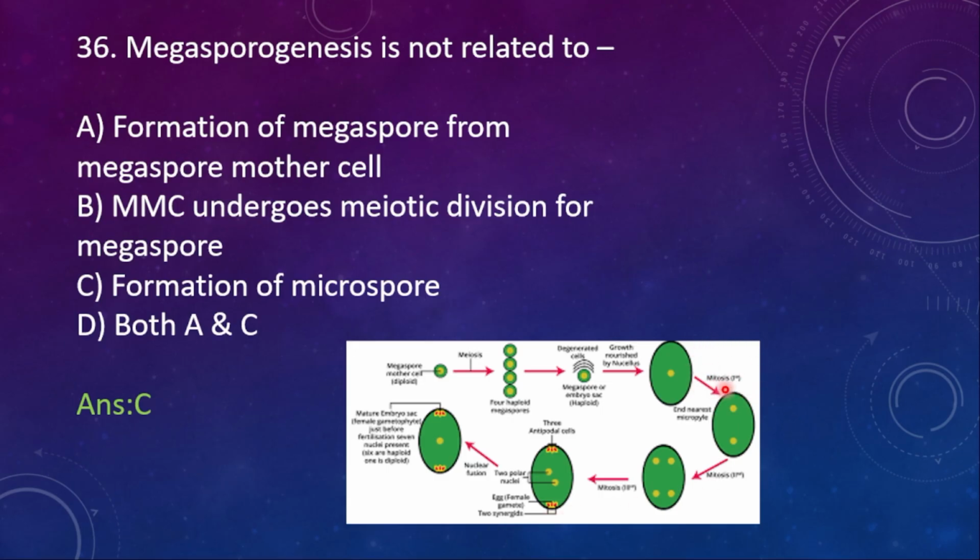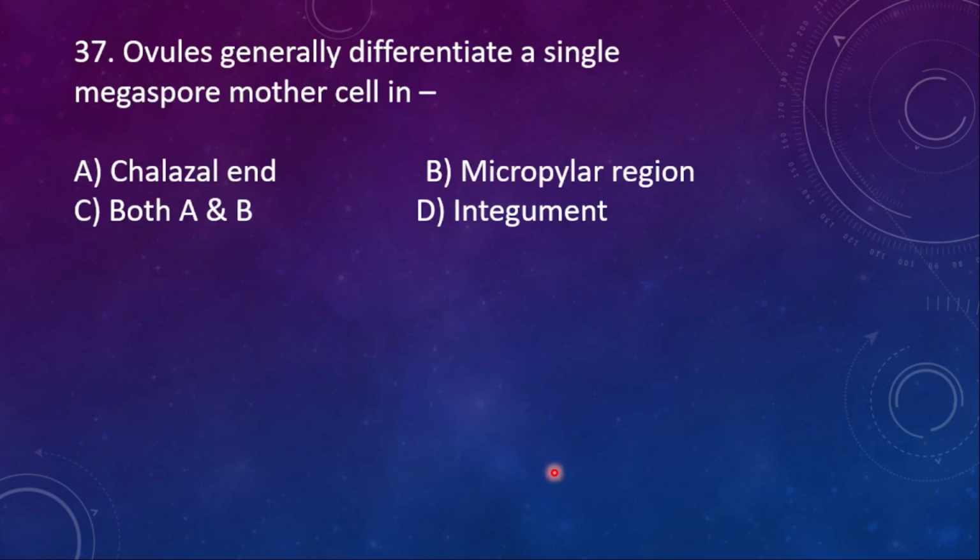After the first mitotic division, we get 2 nuclei. Next it undergoes a second mitotic division, so that we get 4 nuclei. After that we get 8 nuclei. After the third mitosis, those 8 nuclei occupy the corners of the embryo sac. From each corner, 1 nucleus will move towards the center. This is the process of megasporogenesis.